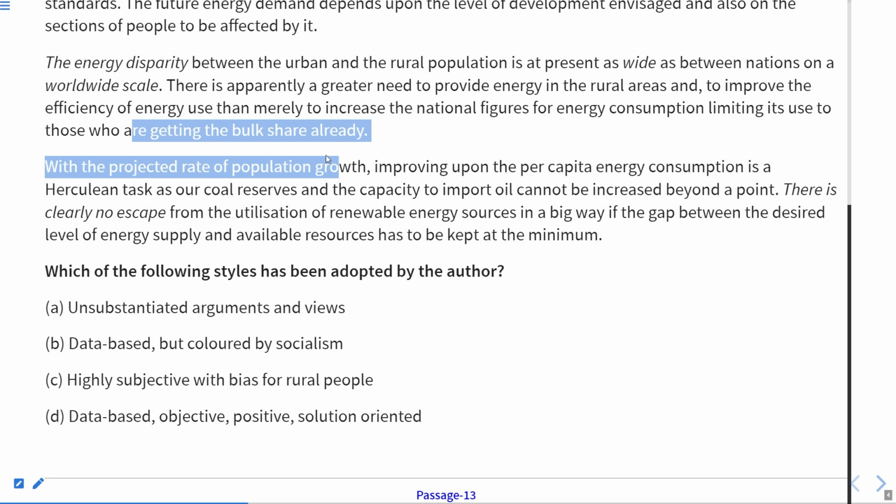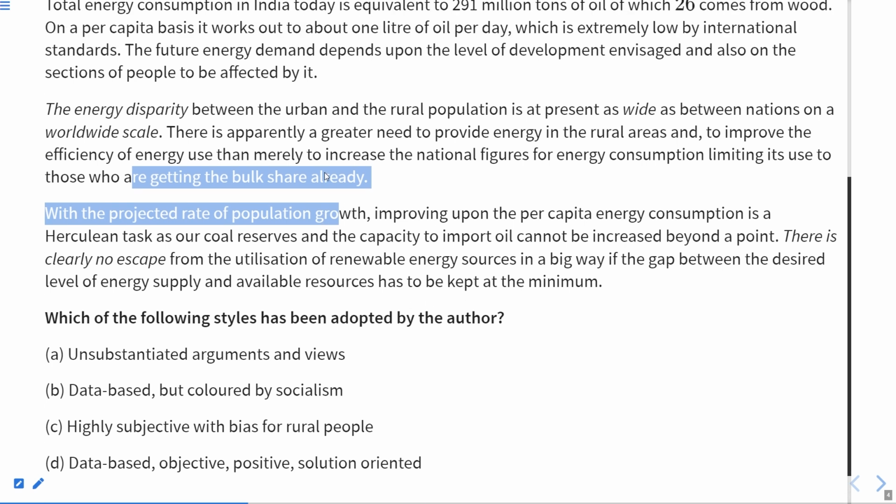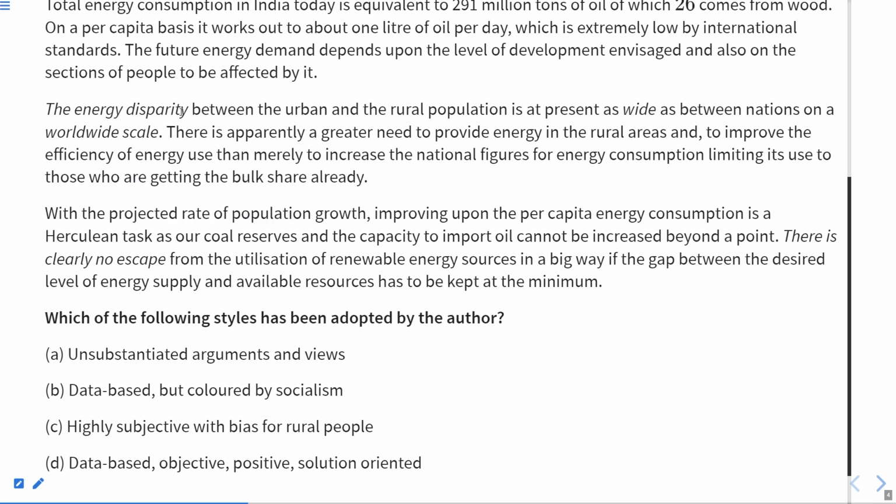So it is not like there is no mention of being colored by socialism. Okay, so let us ignore this point. Highly subjective with bias for rural people. Now here, as you can see, all the figures have been given to us, but no bias point is there. If we look at this paragraph, the energy disparity means